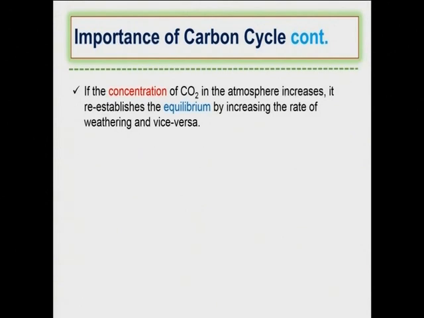In the atmosphere, we have a certain amount of carbon dioxide, and we also have a certain amount of carbon dioxide under the ground, in the form of carbonic acid, in the form of acid rain. There is a balance between the concentration of carbon dioxide in the atmosphere and under the ground.